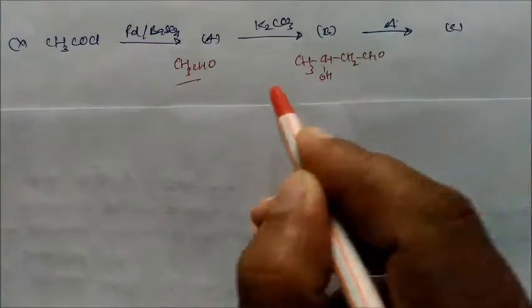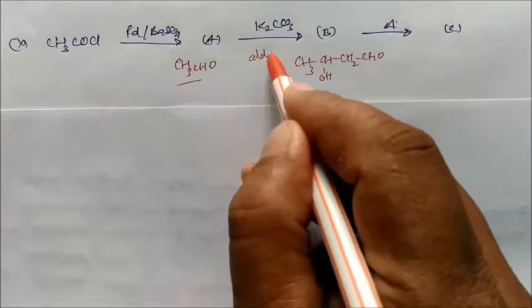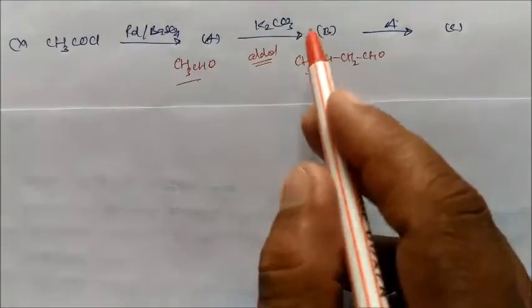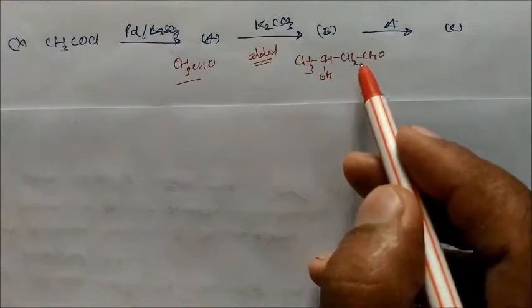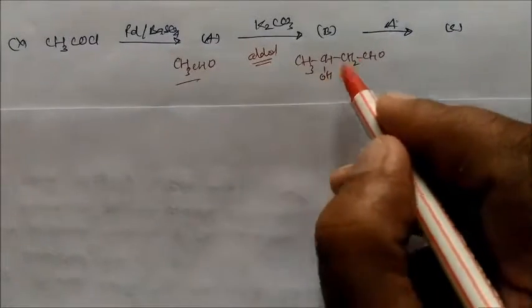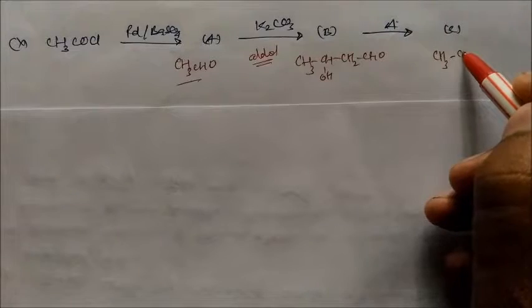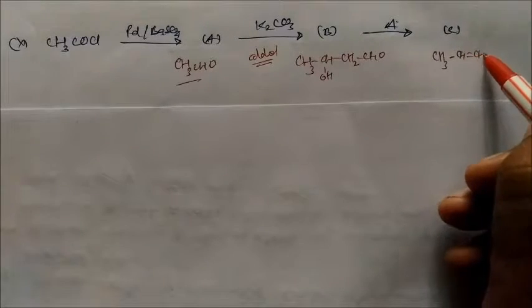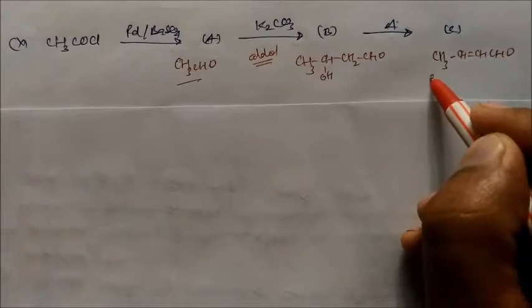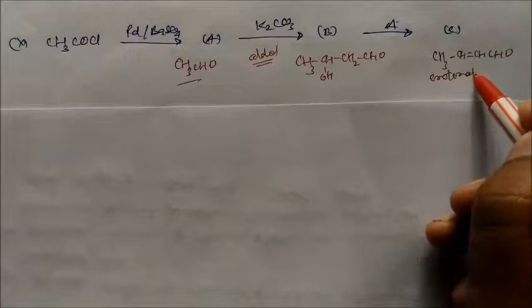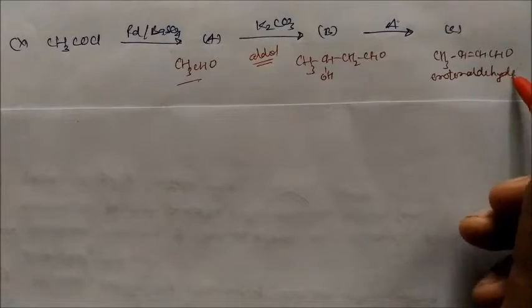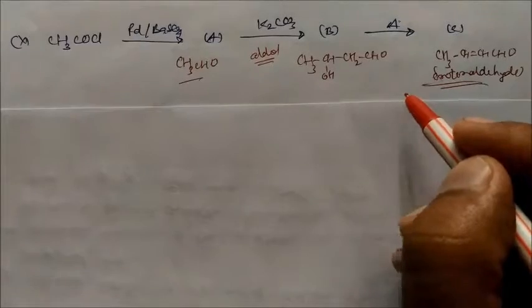So this is the aldol condensation. This is nothing but the aldol condensation. So in dilute base we are converting to aldol condensation. So on heating, definitely OH and H will come out. So this will give you your CH. This will be CH=CH and CHO. This is called crotonaldehyde. So this is the aldol condensation.